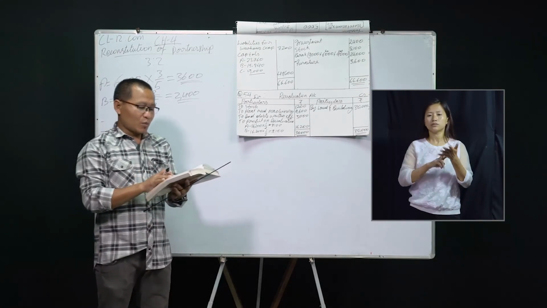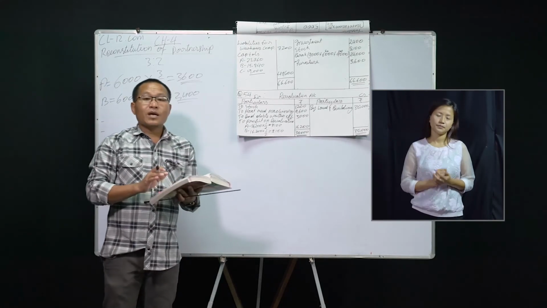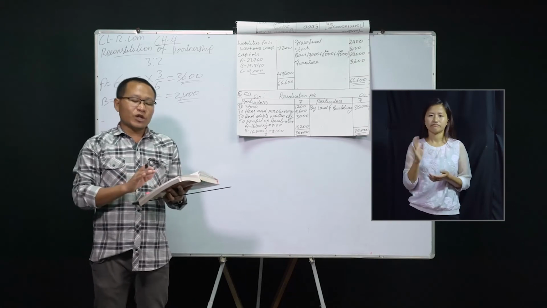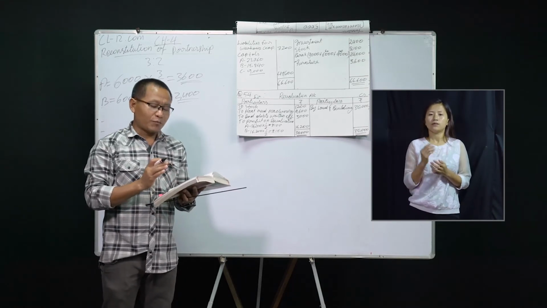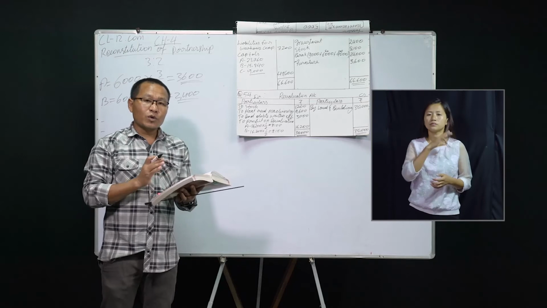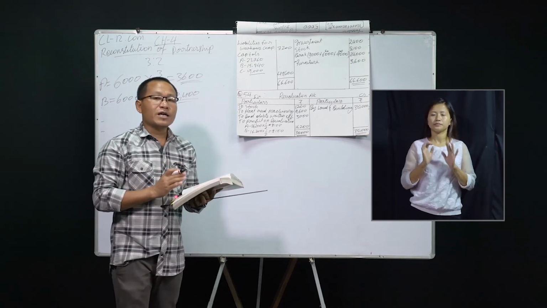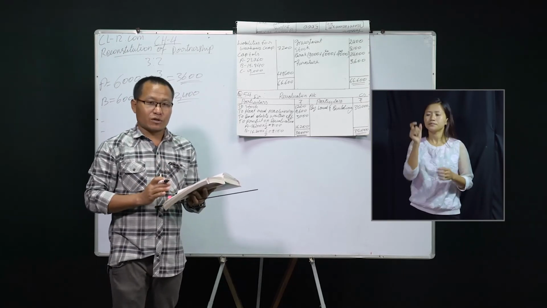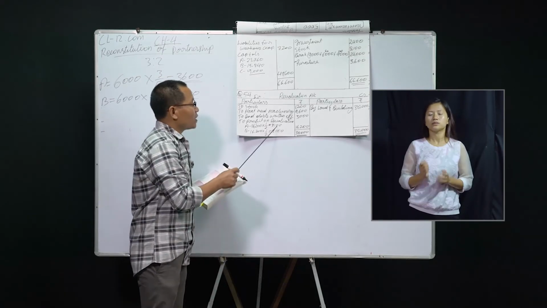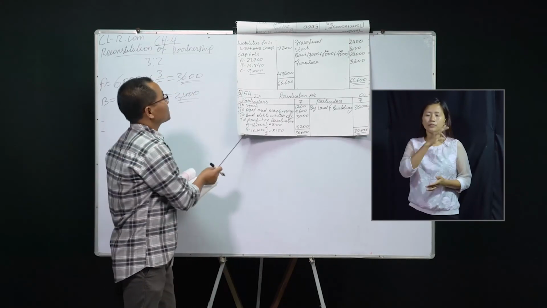So in this problem, one thing you should remember is that there is no ratio. The ratio of the sharing of profit and losses is not mentioned, which means you will have to ascertain that these partners are equal partners. So the profits are shared equally.